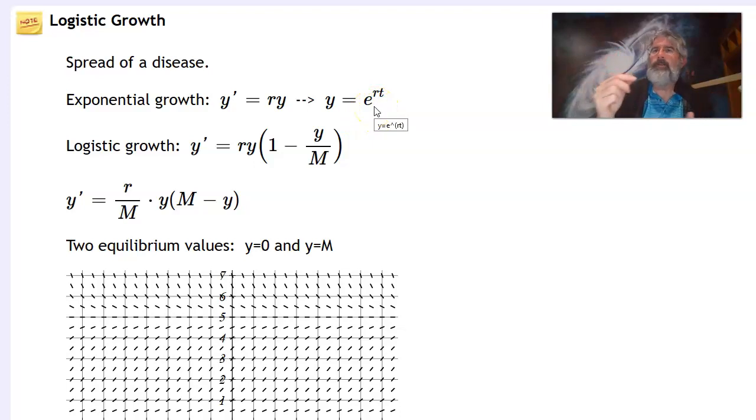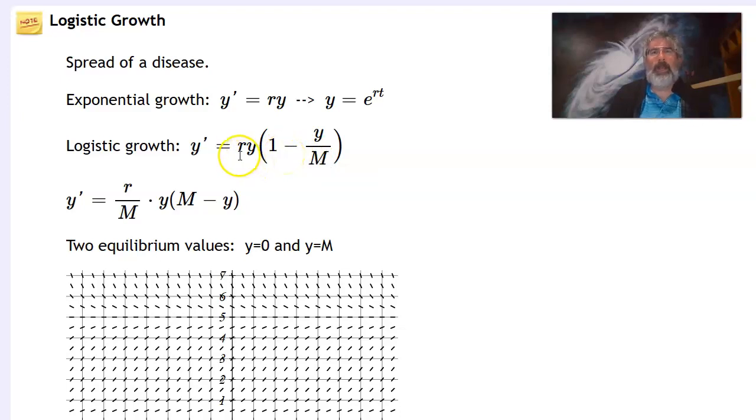But we're saying, no, this isn't going to be the case, that as you get closer to some maximum carrying capacity, which I'm going to use the letter capital M for, your growth rate will get less. So the closer you get to the carrying capacity, the lower the growth rate is going to be.